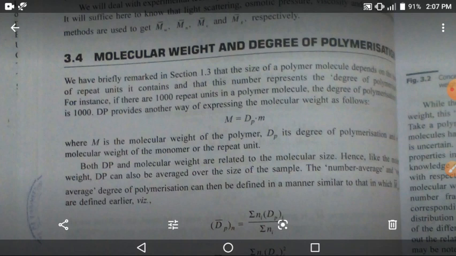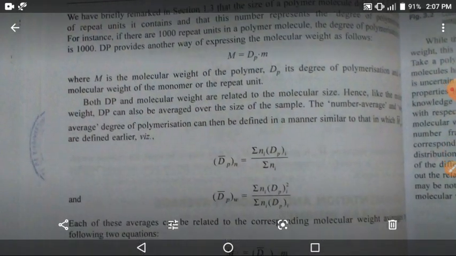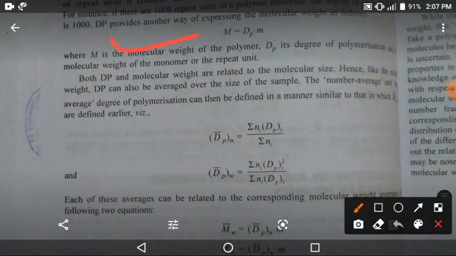Okay, first of all, write down all these formulations. The first one is this one, the second one is this term, the third one is this one. Okay, note down this point in your notebook. Which one is the molecular weight formulation part.